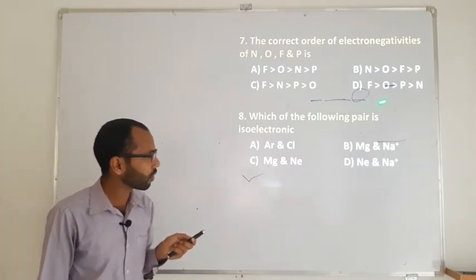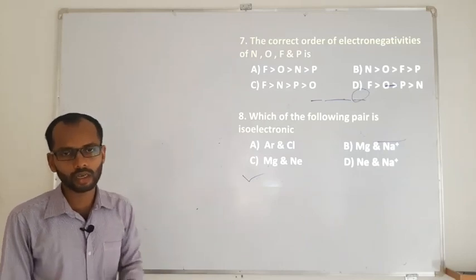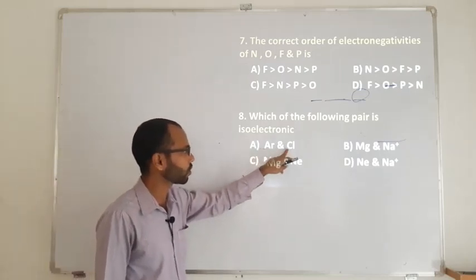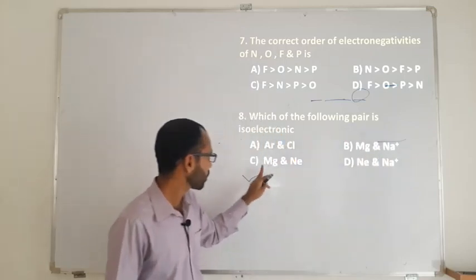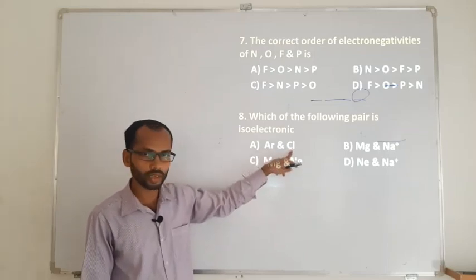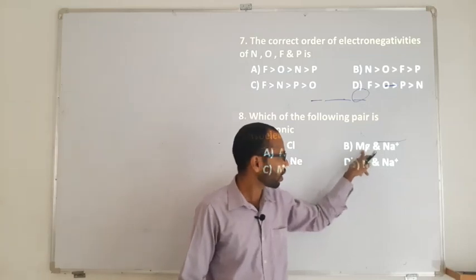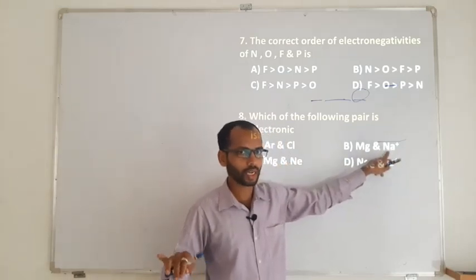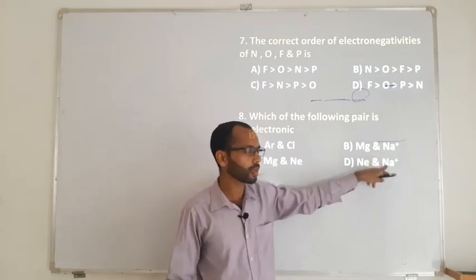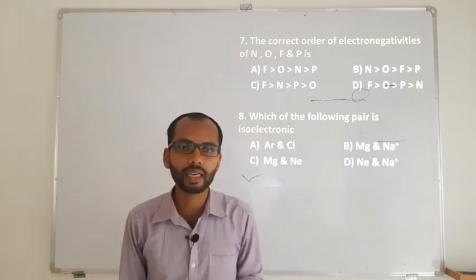Next, which of the following pairs is isoelectronic? Again, to understand isoelectronic, the number of electrons should be the same. Argon, chlorine; Mg, Na plus; Mg, Ne; and Ne, Na plus. Argon atomic number is 18, chlorine 17, not equal. Mg 12, neon 10, not equal. Mg 12, sodium is actually 11, but now it is plus 1, which means 10. So 12 and 10 are not the same. Neon 10, sodium 11 plus 1, now it's 10. So D will be the right answer there.